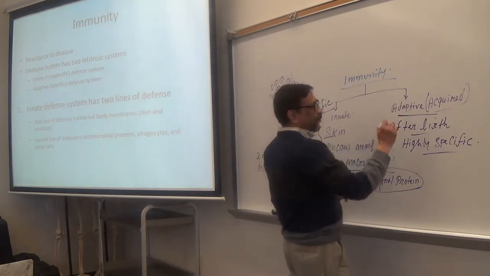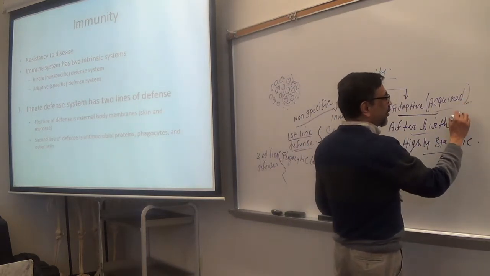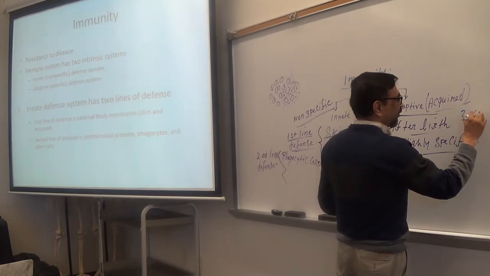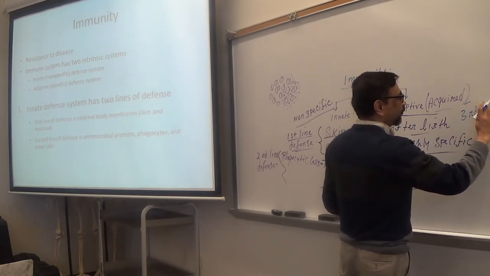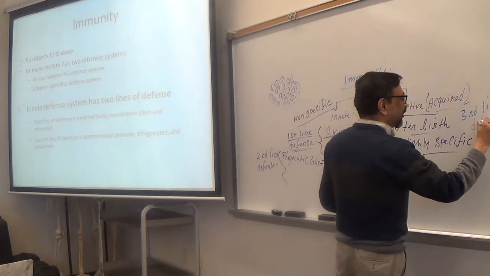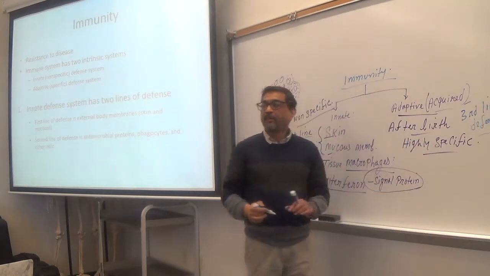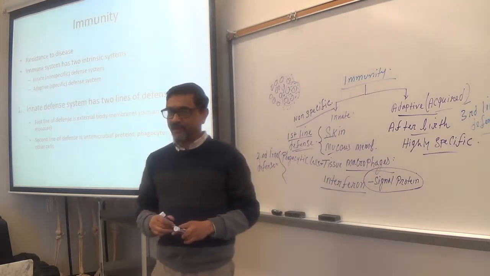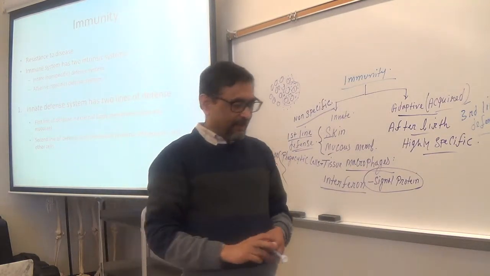Then adaptive immunity is the third line of defense. So we have 3 lines of defense in the body.